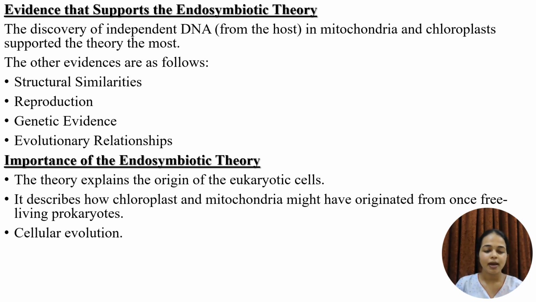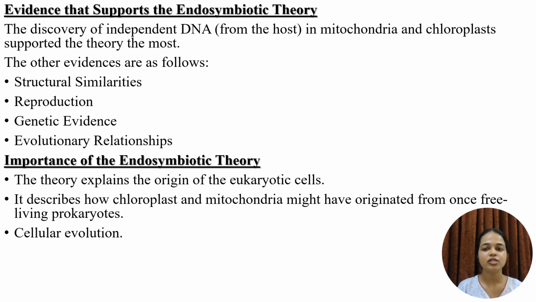Now reproduction: mitochondria and chloroplast replicate within the cell independently, similar to how the bacteria reproduce. Genetic evidence: the DNA that is present within the mitochondria and chloroplast shares more similarity to bacterial DNA than that of the host cell nucleus. And the evolutionary relationship: analysis of the genetic sequences shows that mitochondria and chloroplast are more closely related to specific groups of bacteria than the eukaryotic cell.